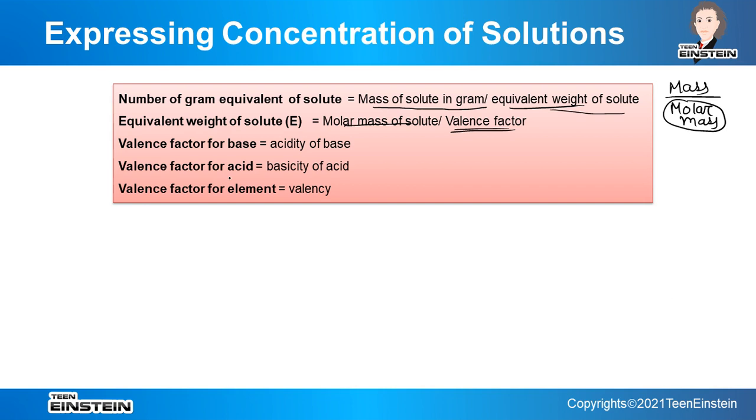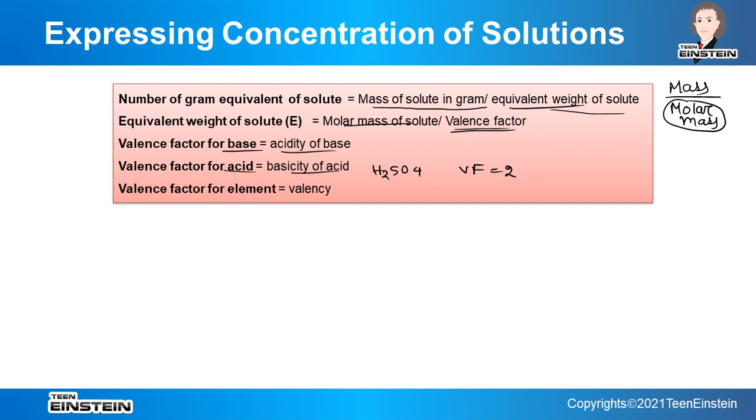Now in numericals mostly you will find acid or base. Elements also may be there, but less. And the valence factor for acid or base is very easy to calculate. It is simply the acidity of the base and the basicity of the acid. Suppose it is H2SO4, then the valence factor will be 2. Why?